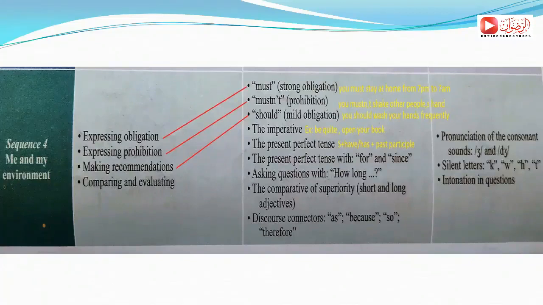We have also pronunciation of consonant sounds, silent letters, and intonation in questions. So this is overall what we are going to see in this sequence.